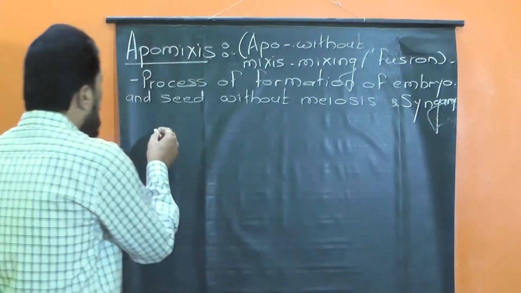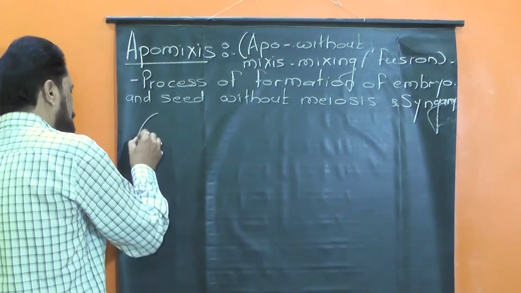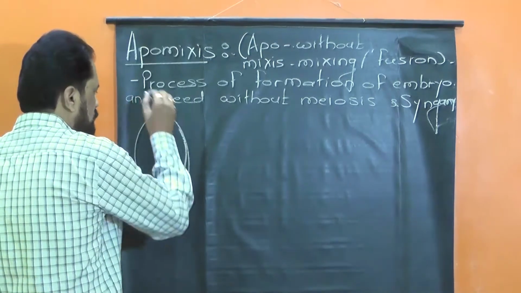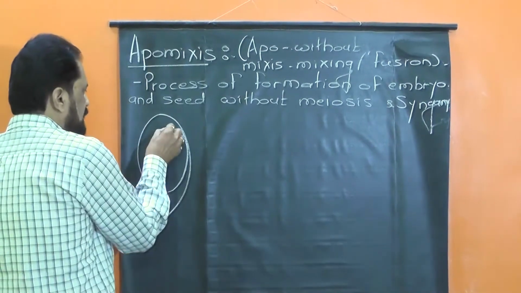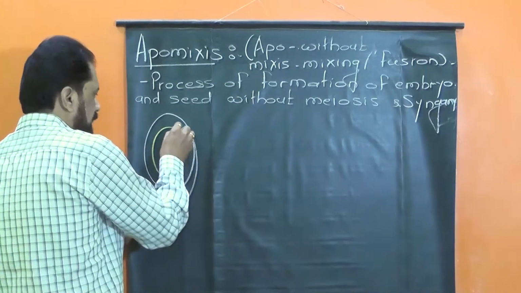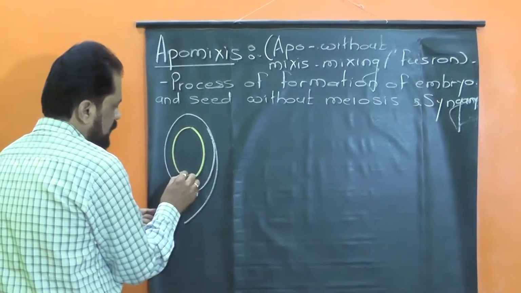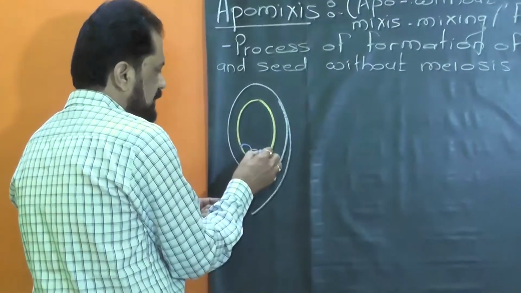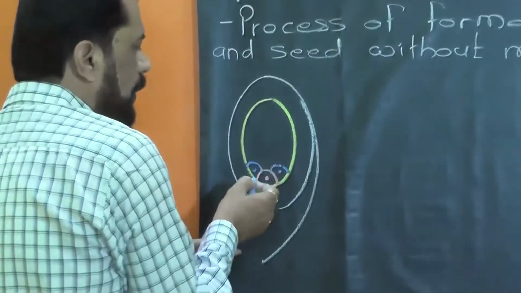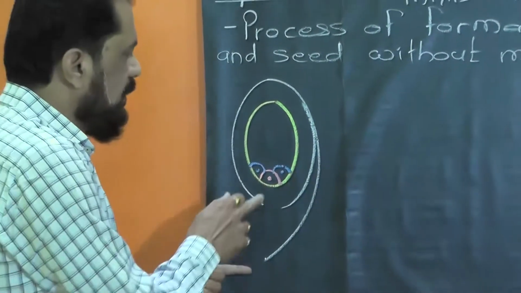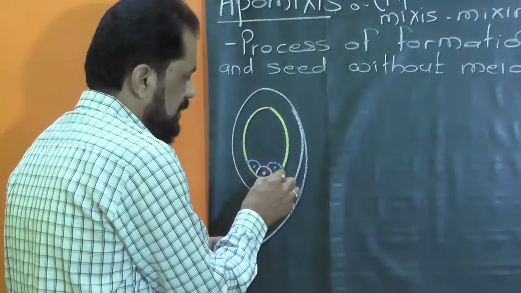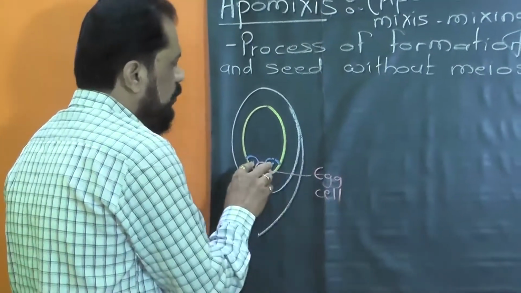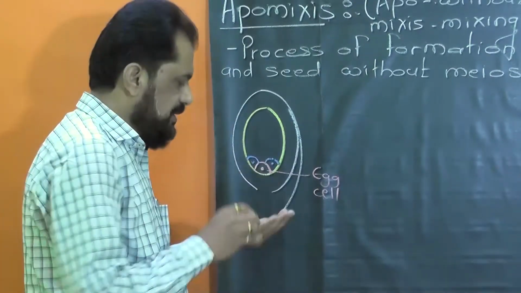Suppose, consider here is once again an anatropous ovule. Consider here is the embryo sac. We know that the mature embryo sac consists of the egg apparatus, that is the group of 3 cells towards the micropylar end, with a middle and larger cell, the egg cell or female gamete, and 2 laterally placed synergid cells.